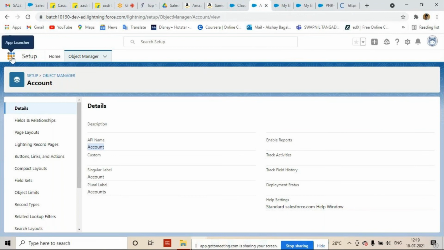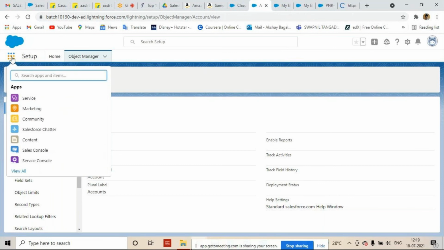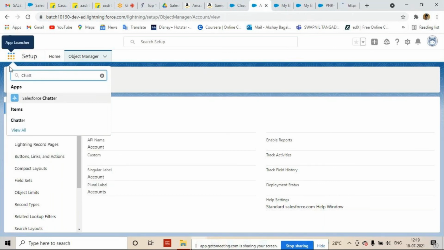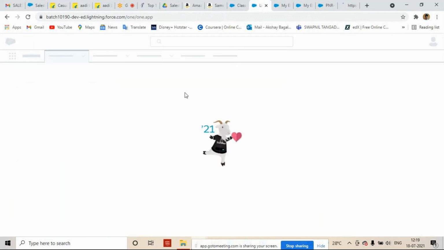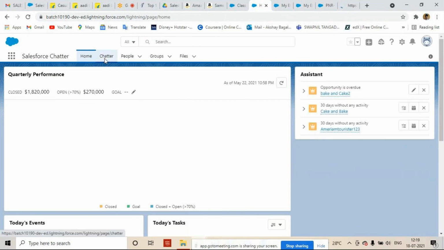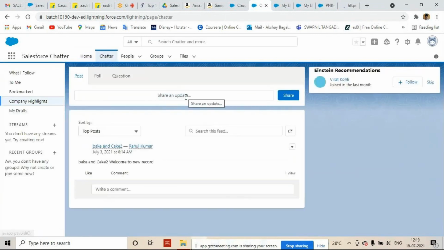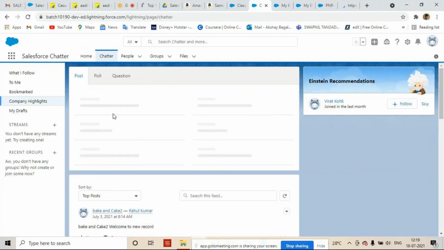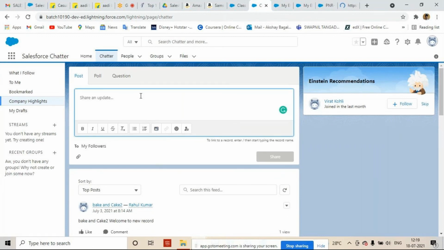In Salesforce we have what? Chatter. Just like in Facebook, we can post comments, we can post pictures. In Salesforce also we have Chatter, but Salesforce Chatter is only used from a business perspective. I can post any comment, like, hi, how are you.